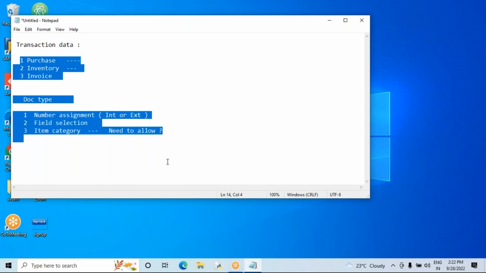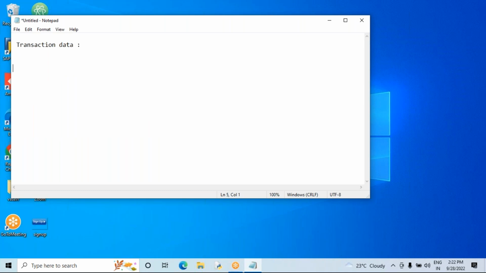Now let us see purchasing. How many methods of purchasing are there? There are 2 methods. The first one is internal, the second one is external. Could anybody tell me what is internal and what is external?